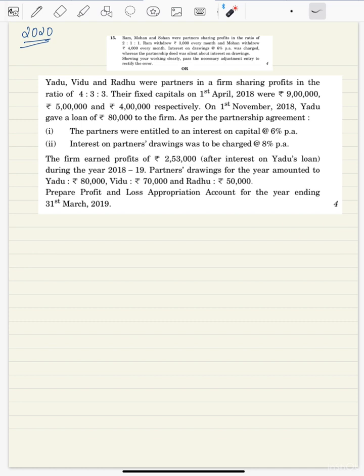So the first question says, let us read the question. Yadu, Vidu, and Radu are partners in a firm sharing profits in the ratio 4:3:3. Their fixed capital. So if fixed capitals are given, entry has to be done through current account. Their fixed capitals are 9 lakh, 5 lakh, and 4 lakh respectively. On 1st November 2018, Yadu gave a loan of 80,000 to the firm as per the partnership agreement. Even if the rate of loan is not mentioned, if mentioned then well and good. If not mentioned, we are supposed to give 6%.